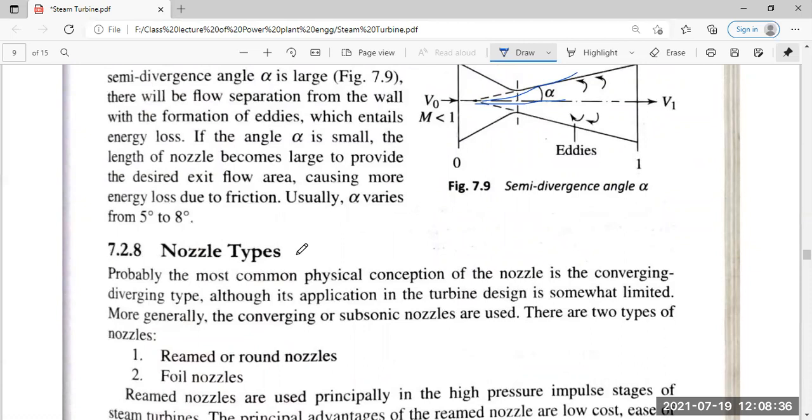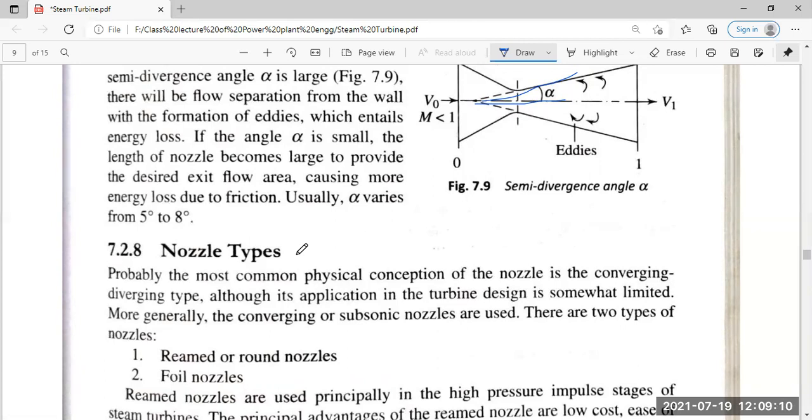Then there comes the nozzle type. Probably the most common physical conception of the nozzle is the converging diverging type, although its application in the turbine design is somewhat limited to a certain extent. More generally, the converging or subsonic models are used. Converging means the nozzle has the maximum diameter at the inlet and minimum diameter at the outlet, and the diameter is reducing continuously throughout the length of the nozzle itself. And subsonic nozzles are also used, which can be used under the water.